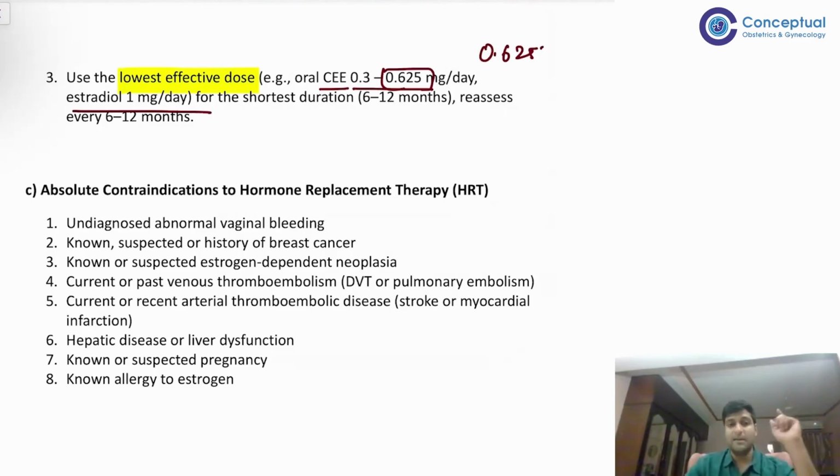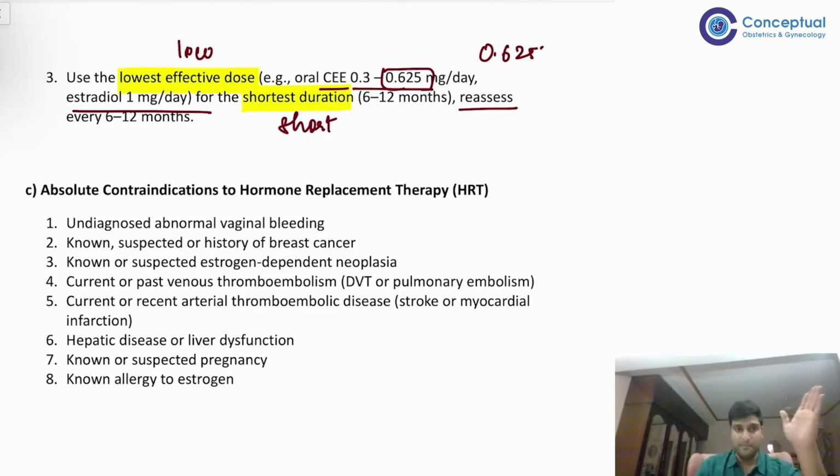All of this can be given, and you have to give the least effective dose and also for the shortest duration. Lowest dose for the shortest duration. Low, short, okay? Low, short, right? And then reassess after 6 to 12 months.